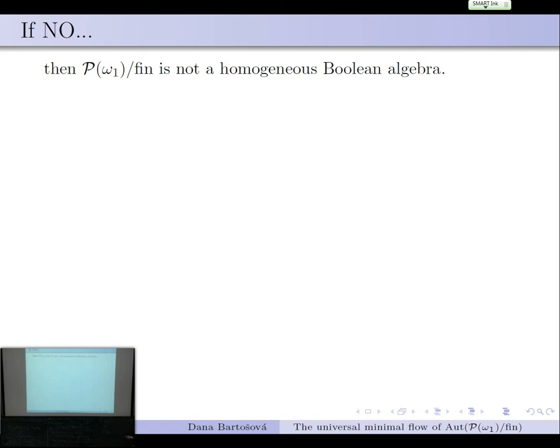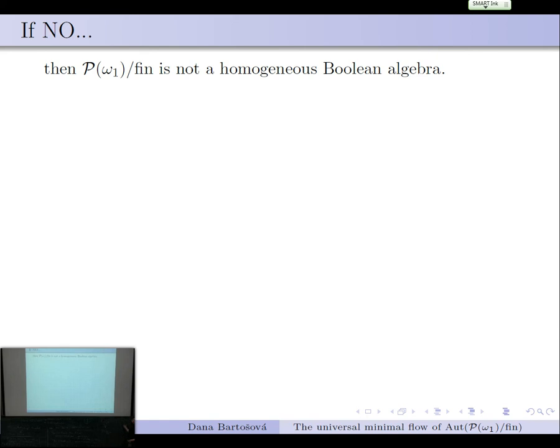Well, then it means that power set of omega 1 modulo finite is not homogeneous. Why is it not homogeneous? Well, for instance, take the four elements of the algebra, which has the largest element, the empty set, and then a countable set and an uncountable set. The algebra doesn't know which one is countable and which one is uncountable.